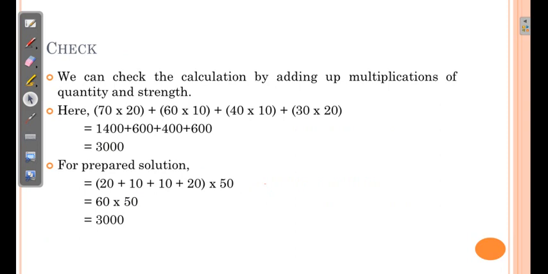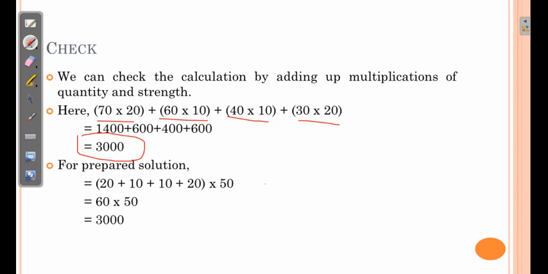So we can check by multiplying 70 multiplied by 20 plus 60 multiplied by 10. 70% 20 parts, 60% 10 parts, plus 40% 10 parts, plus 30% 20 parts. Total parts produced will be 3000.